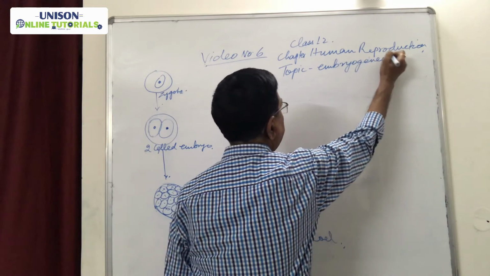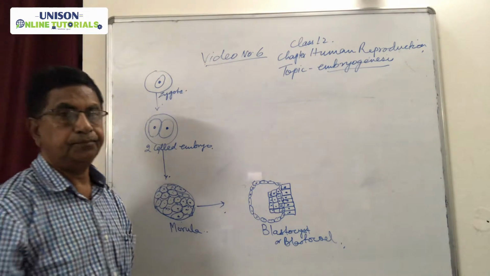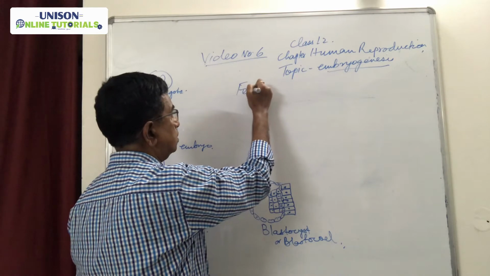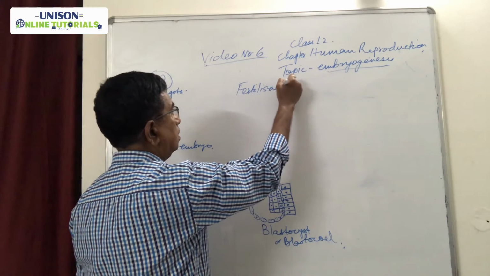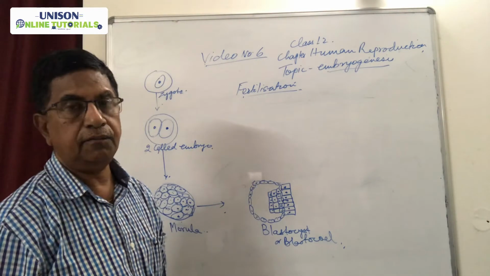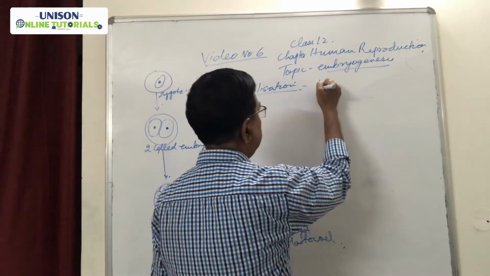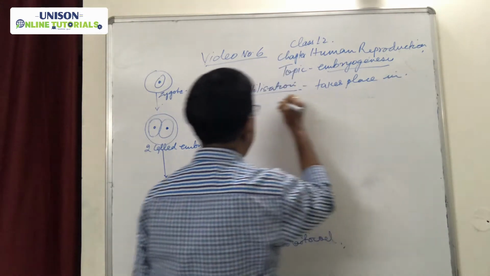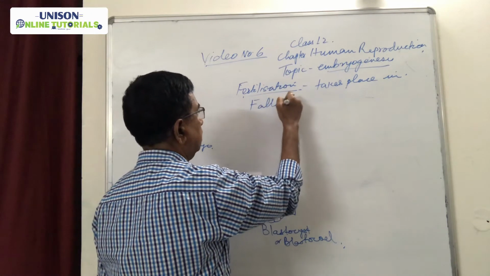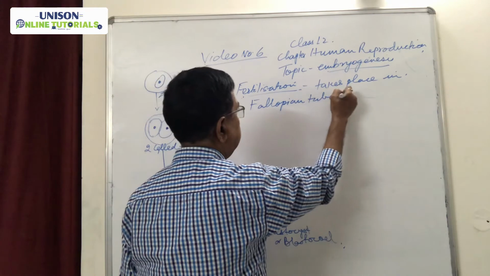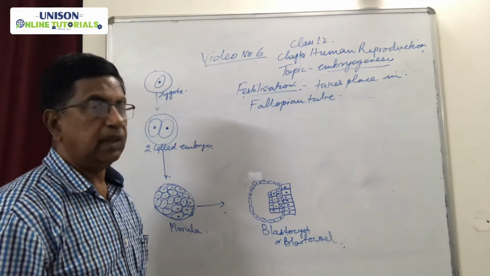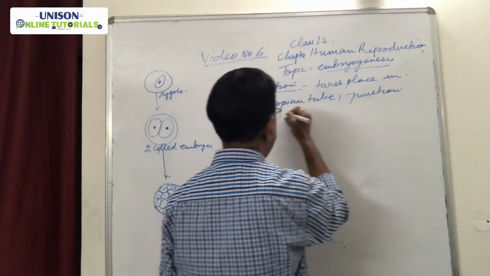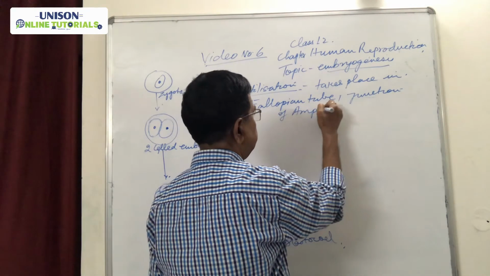Now first of all we have to discuss what is embryogenesis. You see, the fertilization in the human female takes place in the fallopian tube. And exactly which place of the fallopian tube? It is the junction of ampulla and isthmus.